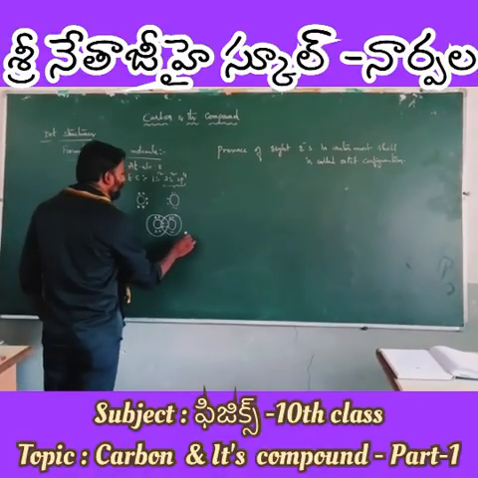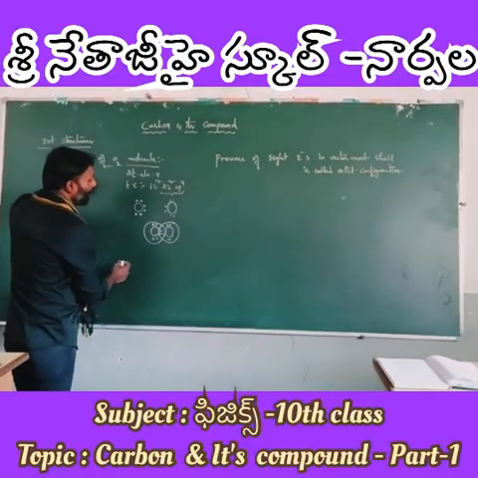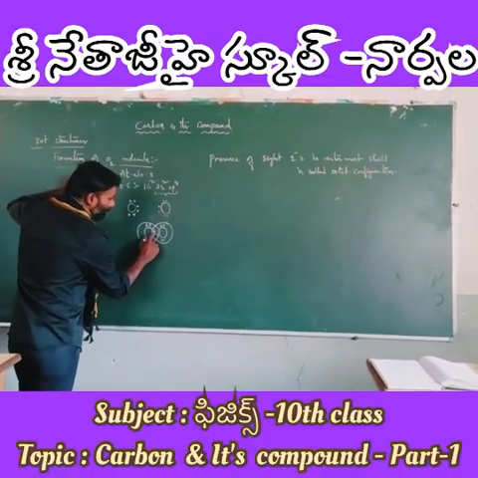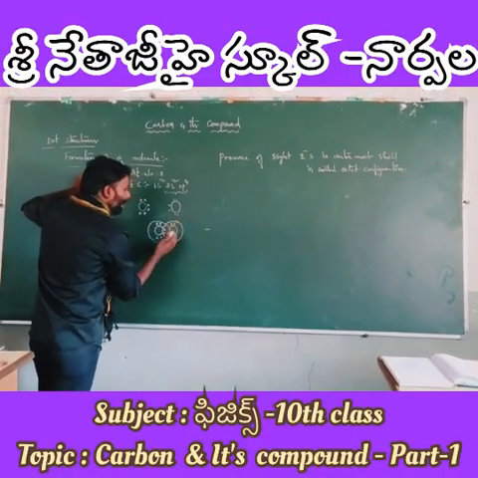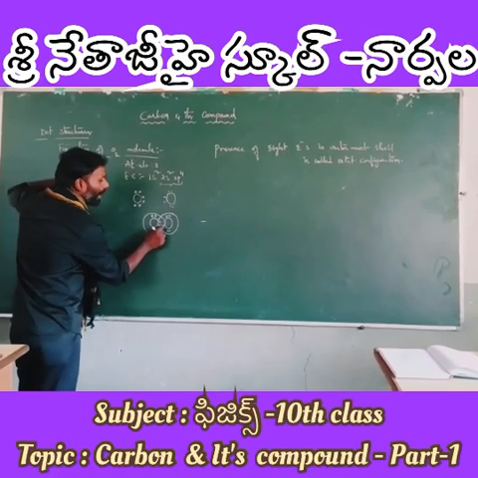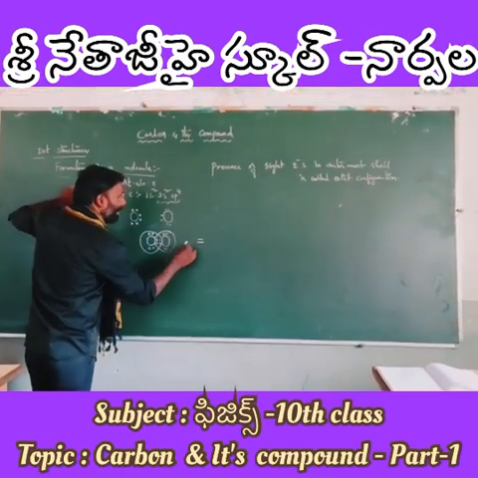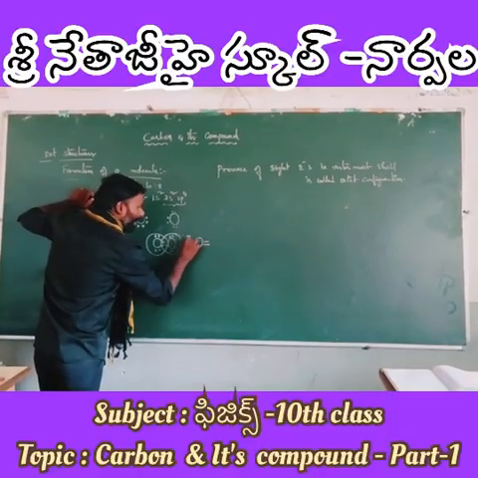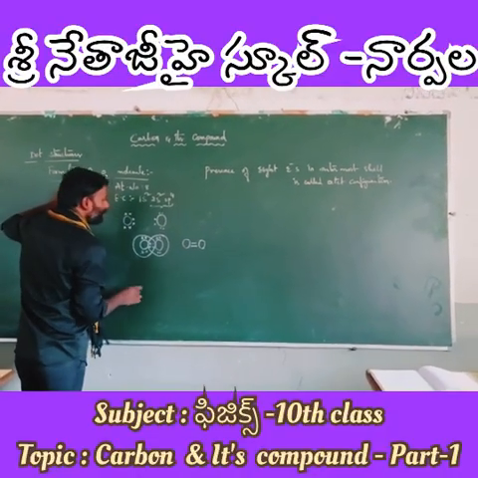One thing you should be very careful about: 2 electrons, a pair, represent a single bond. 2 more electrons represent one more single bond. The element we are discussing is oxygen, and here also it is oxygen.